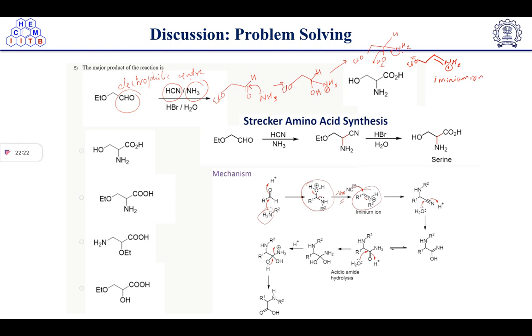Now the second reagent we have is hydrogen cyanide, right? So CN minus will be there. This CN minus will attack on the imine because it is a nucleophile. We know that. Now again we have to find out the nucleophile and electrophile. So CN minus is a nucleophile which will attack on this electrophilic center and it will open up. Correct? So what will we get here? OEt.